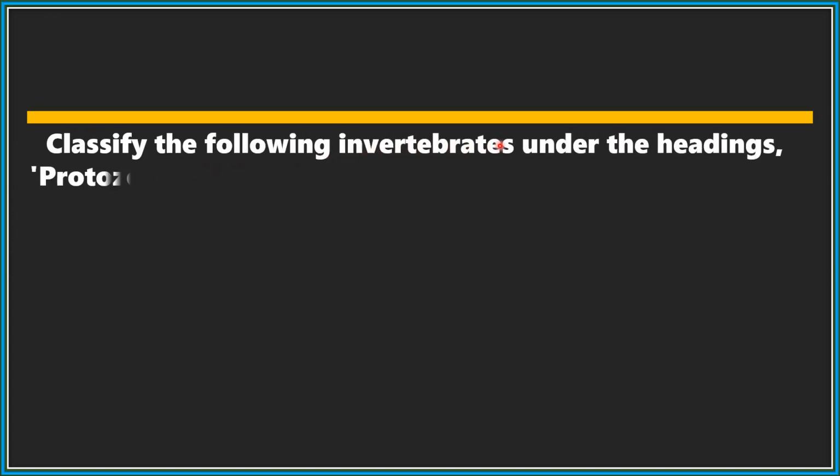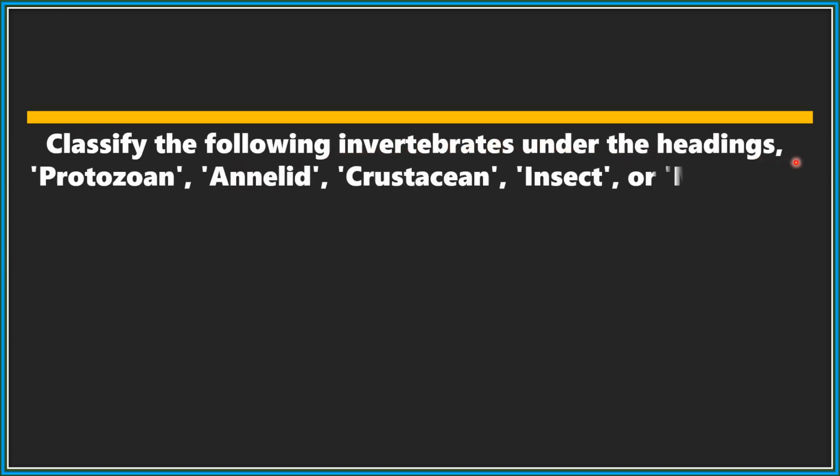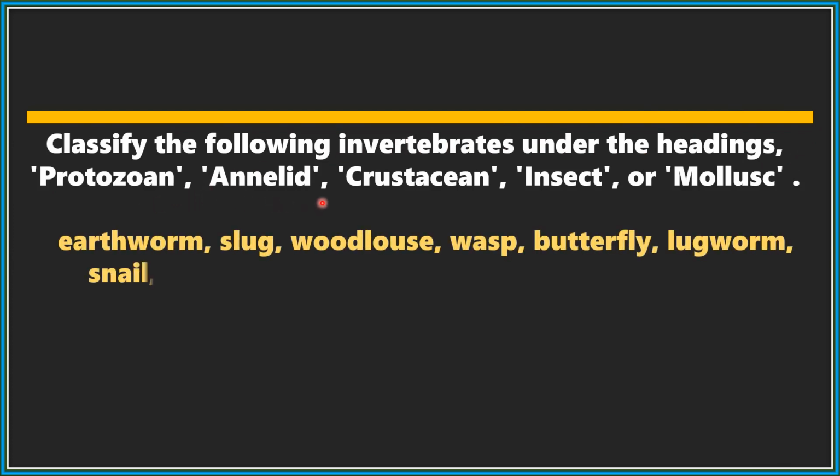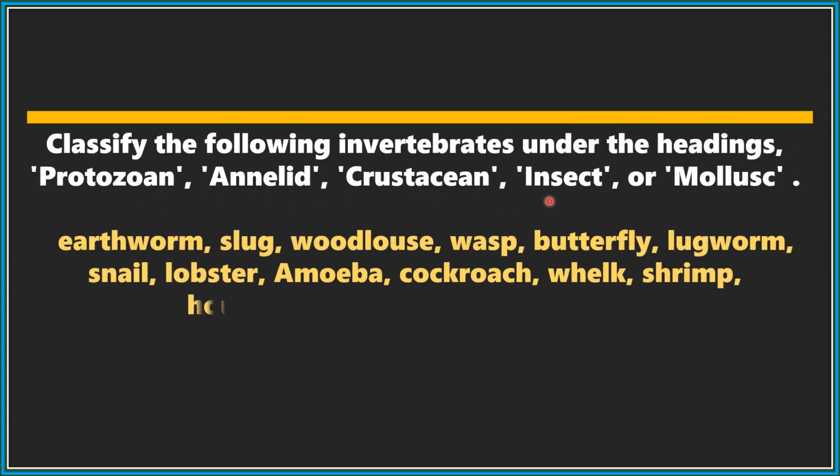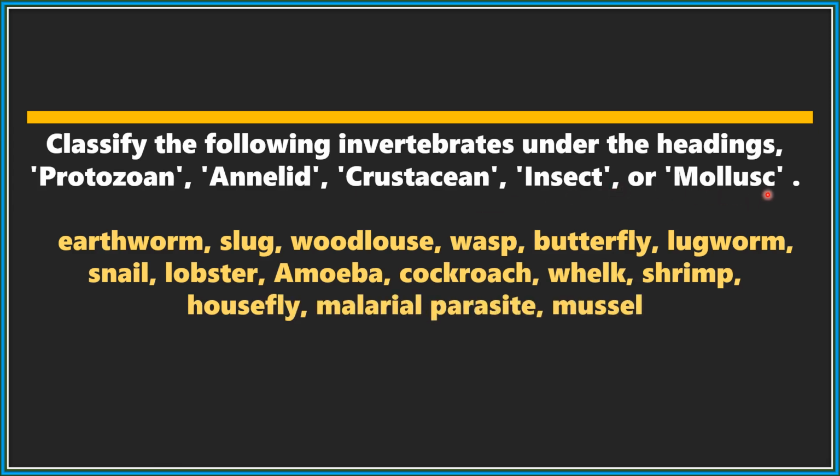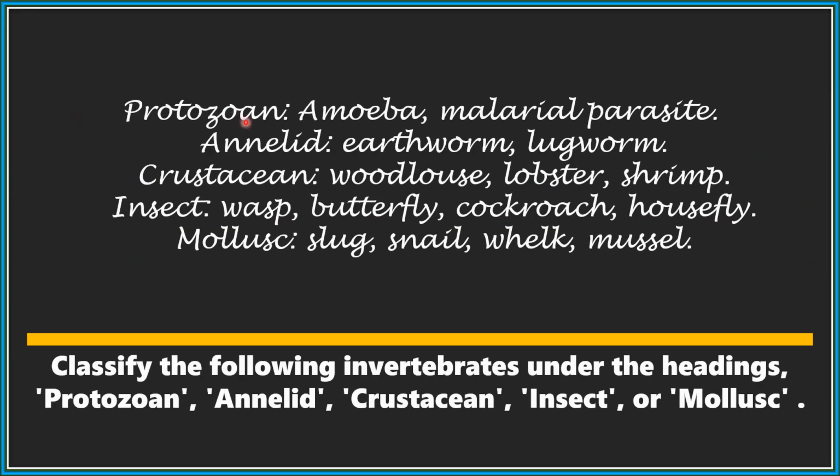Classify the following invertebrates under the headings: protozoans, annelids, crustaceans, insects, or mollusks. Protozoans: amoeba, malaria parasites.